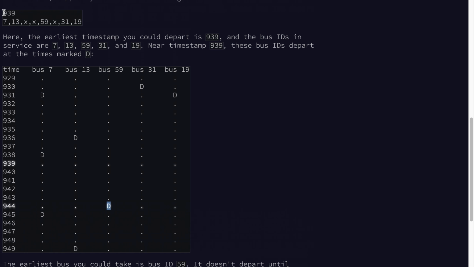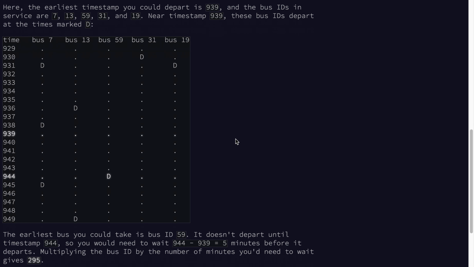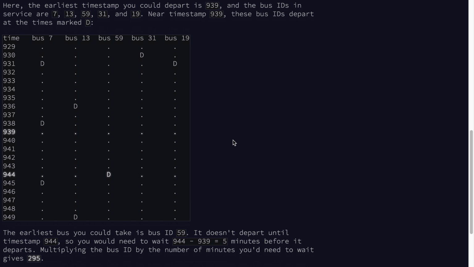So let's grab this input and we'll think about a solution. It might seem like, the way they're setting up the problem, that we have to do some sort of simulation of all of the bus movement.